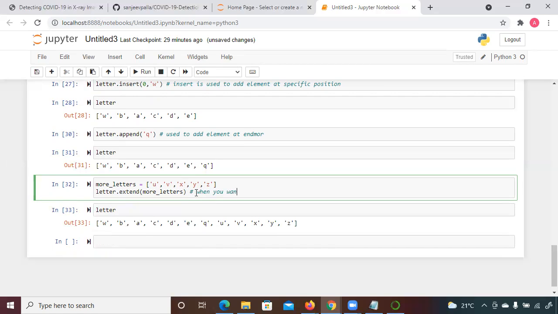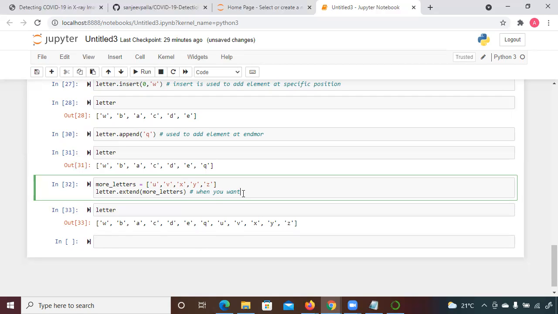Always remember this difference between insert, append, and extend. 90% of the time they ask you this question. If you have worked with Python data structures, being a data engineer, you might have worked with the extend keyword, append keyword, and insert keyword. So you should be able to answer: what is the difference between these three?